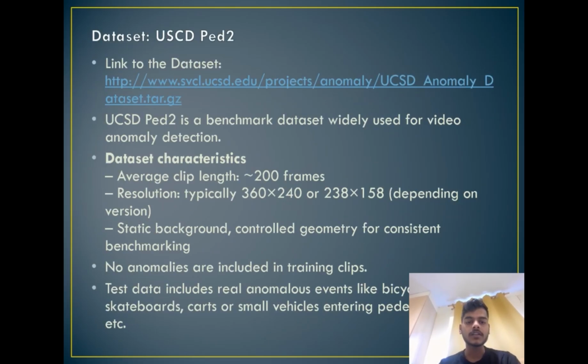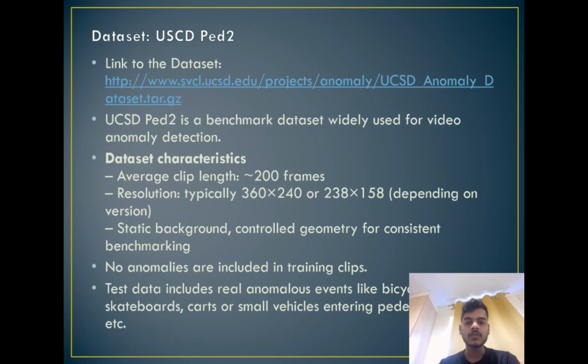And the dataset: I used the UCSD Ped2 dataset for experiments. This dataset has been widely used in academic research for video anomaly detection because it has a clean structure and good annotation. Key features include a fixed overhead camera capturing pedestrian walkways, and short video clips of around 200 frames each.